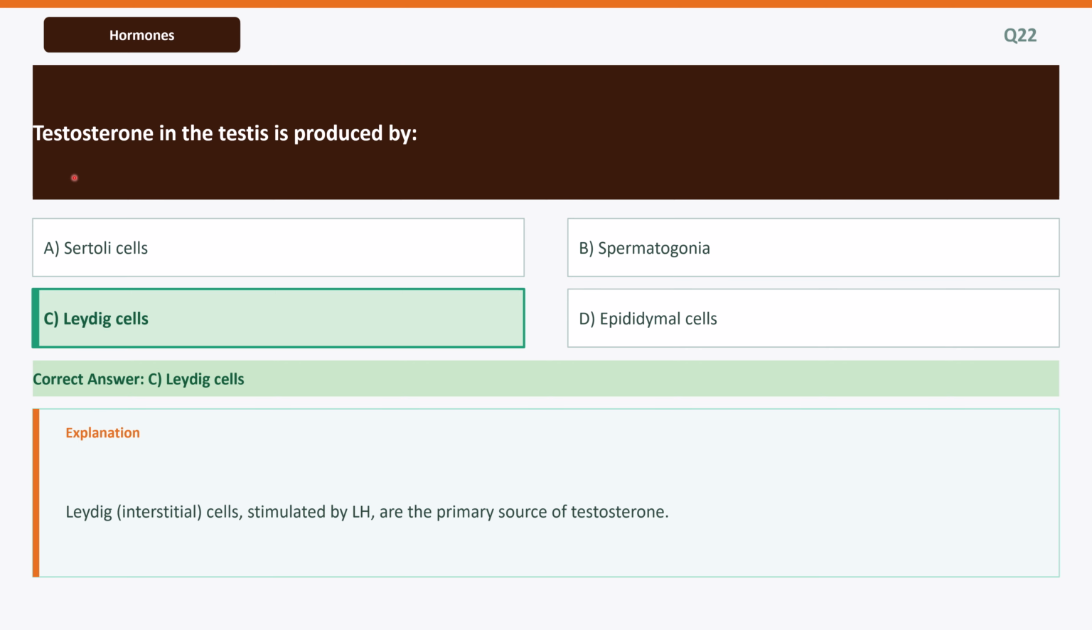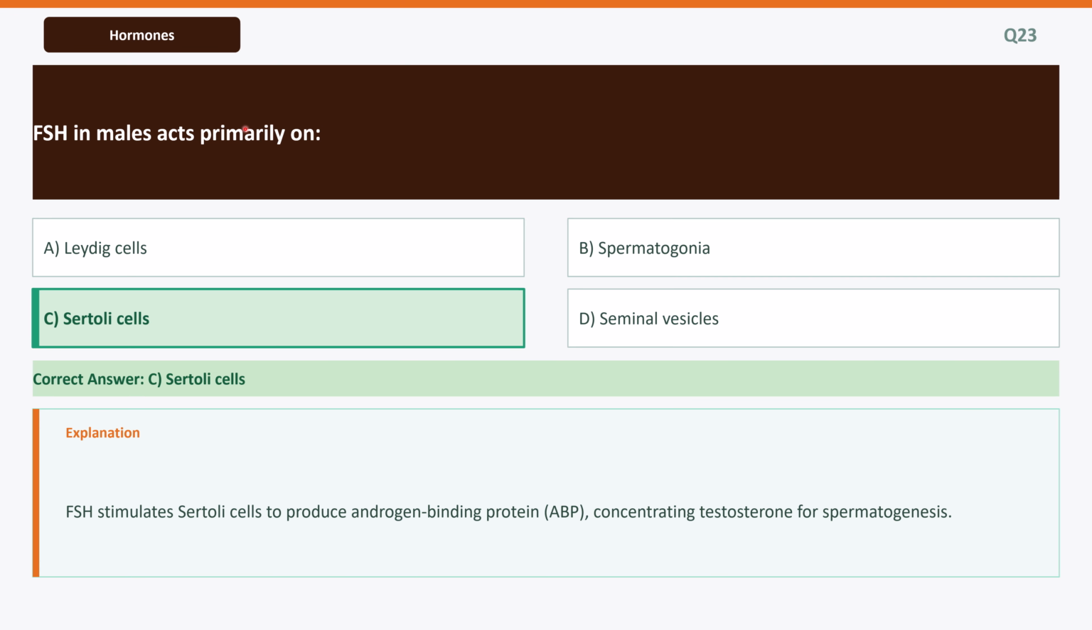Next question is, testosterone in the testis is produced by, its option C, Leydig cells. Explanation: Leydig cells, stimulated by LH, are the primary source of testosterone. FSH in males acts primarily on, its option C, Sertoli cells. Explanation: FSH stimulates Sertoli cells to produce androgen-binding protein, ABP, concentrating testosterone for spermatogenesis.